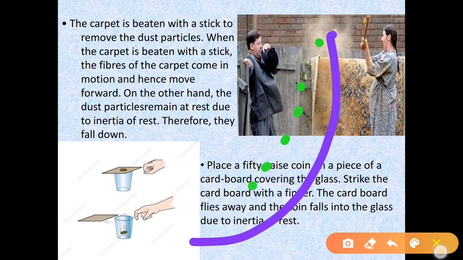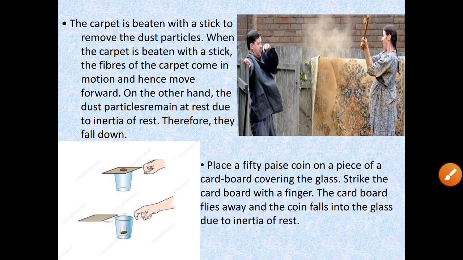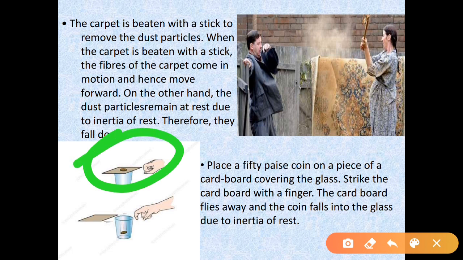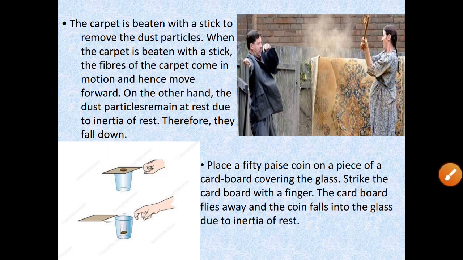Also, in the other example we can see that a 50 rupees coin is placed on a piece of cardboard covering a glass. Now when we strike the cardboard with our finger, the cardboard flies away. So initially both are at rest. Here you can see that the cardboard and the coin both are at rest. Now when you hit the cardboard, the coin and the cardboard, right, both should move. But what is happening here?